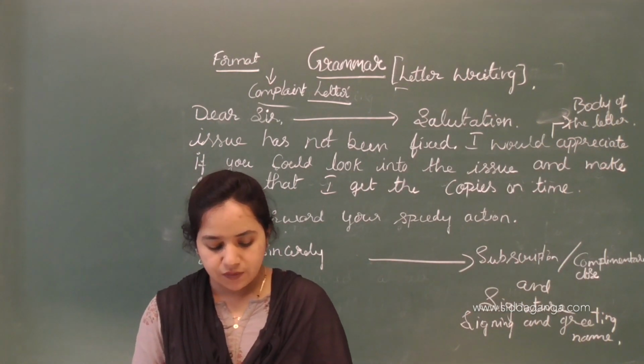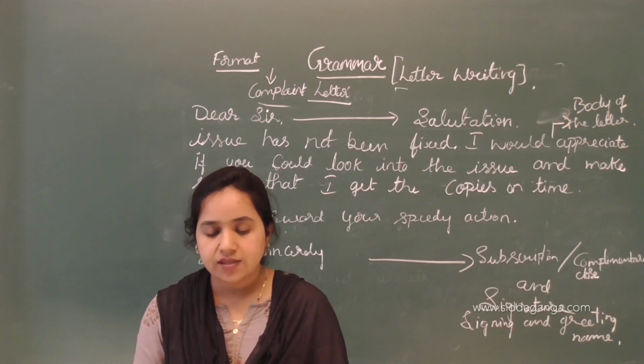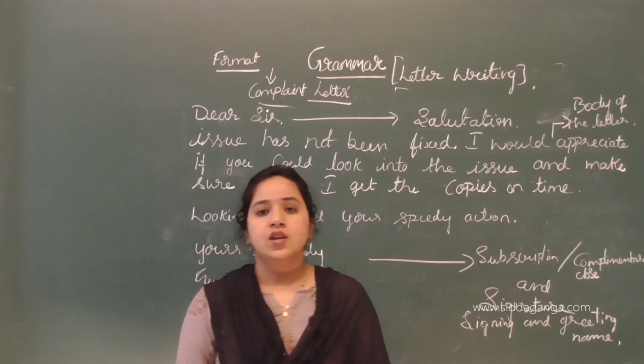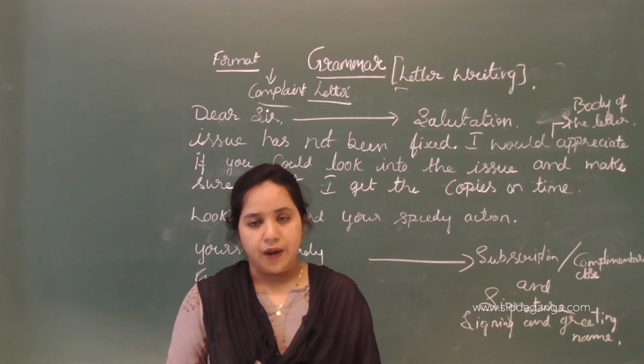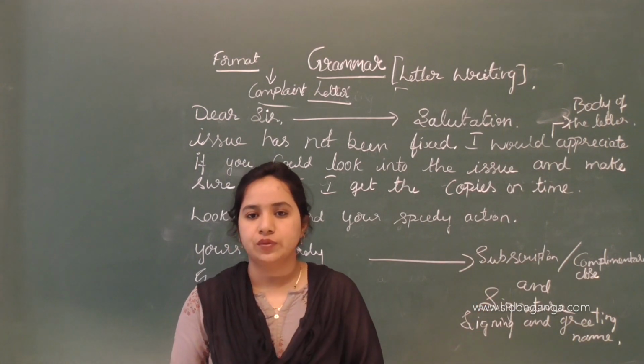So this one is for practice. I have given this letter to you for practice, so you should practice it with this format, whatever I have told you.